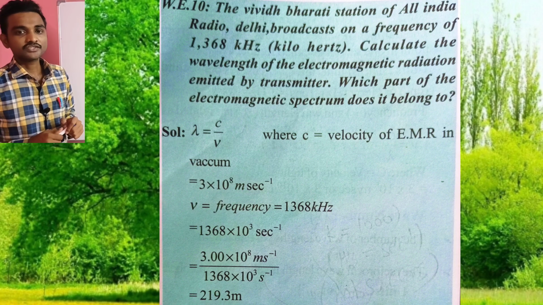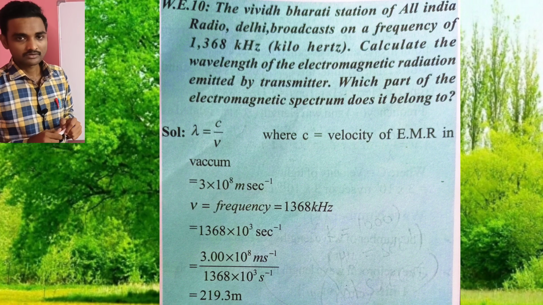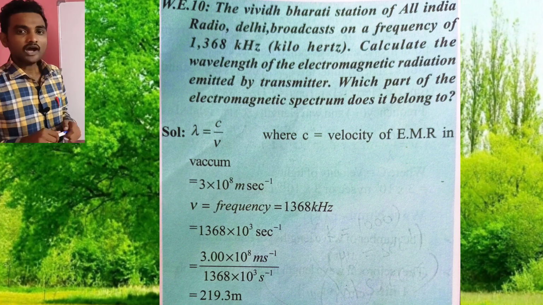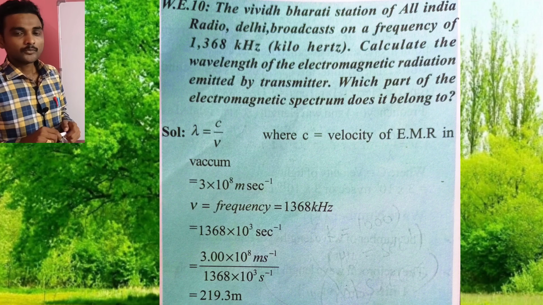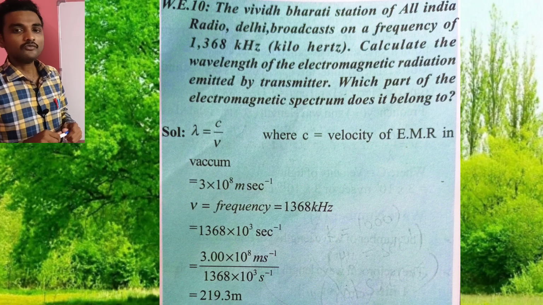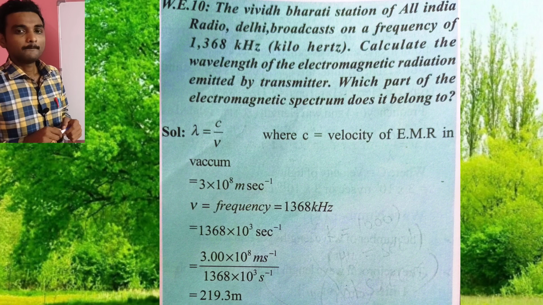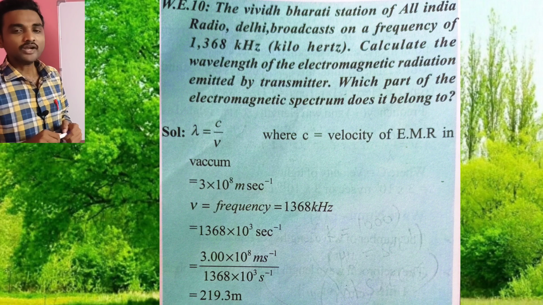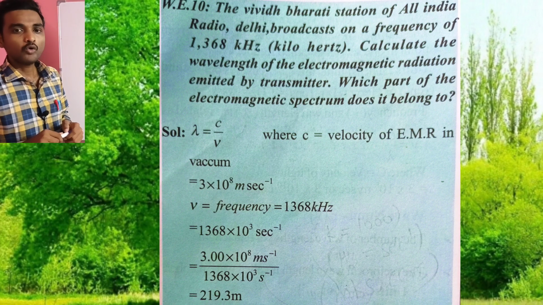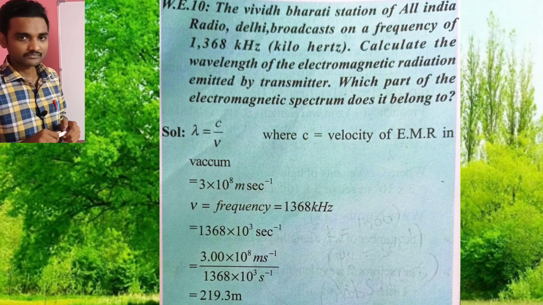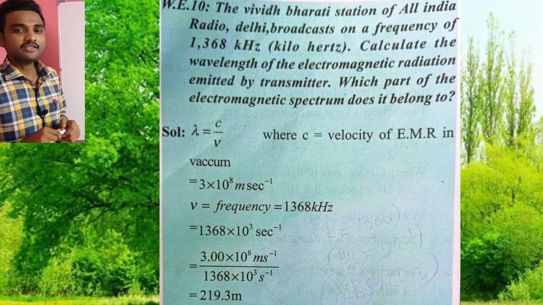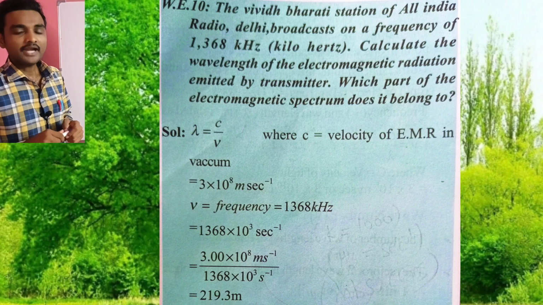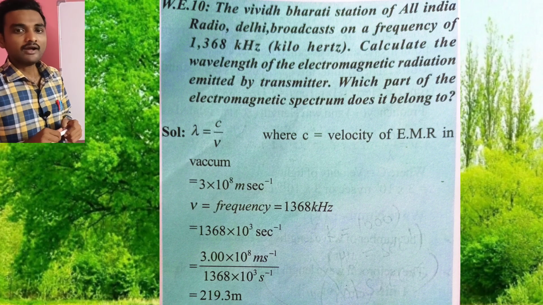Next, now we have to substitute in the above formula, lambda is equal to C by mu, then you will get the wavelength. So lambda is equal to 3 into 10 power of 8 meters per second divided by the frequency value 1368 into 10 cube second inverse. Here the seconds cancel, then the final answer is 219.3 meters. This you have to remember.